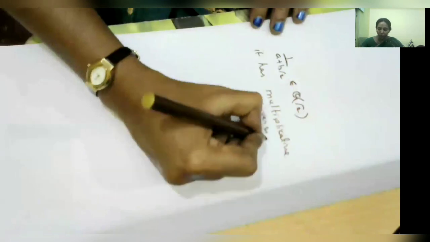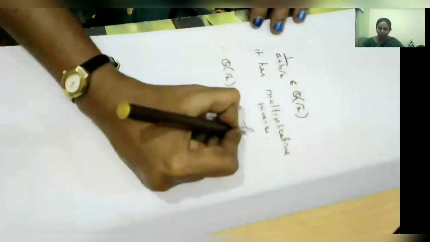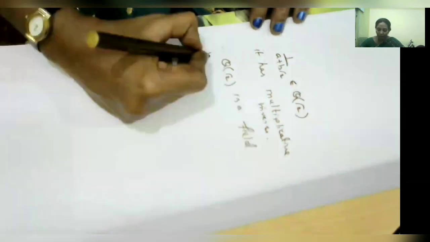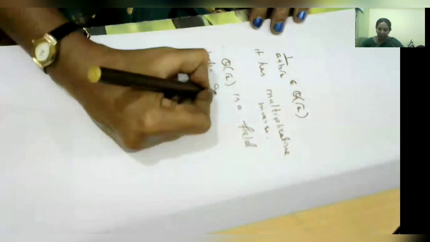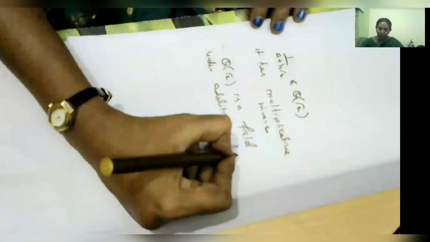Therefore, we can conclude that Q root 2 is a field under addition and multiplication.